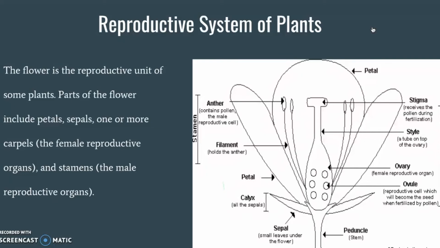After the male's pollen grains have landed on the stigma during fertilization, pollen tubes develop down the style, burrowing down to the ovary, where the sperm fertilizes an ovum in the ovule. And after fertilization, the ovule develops into a seed in the ovary.